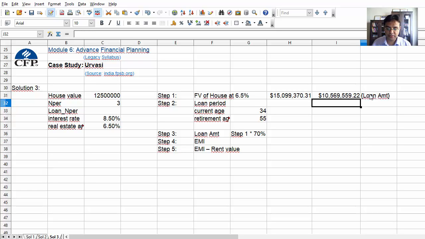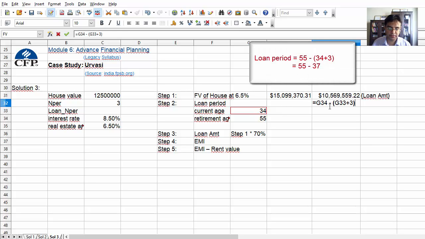Once we have this, what is the loan period? I'm doing it like this: 55 minus 34 plus 3, because this loan will be taken after 3 years. So 34 plus 3. This is the loan period, which is 18 years. And the rate I have already written here, which is 8.5%.